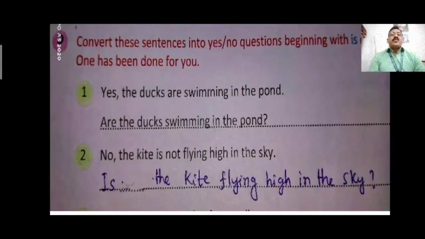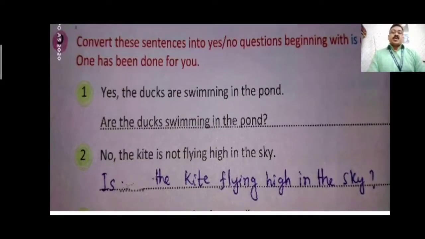Part B. Convert this sentence into yes or no question begins with is and are. Means if you begin the sentence with is, then it changes into interrogative sentence. I have told you here some of the sentences to change them into interrogative using the helping verb is and are. Yes, the ducks are swimming in the pond.